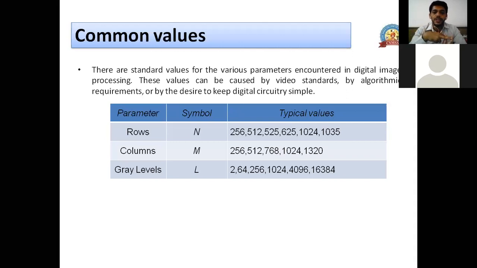64 is 2 power 6. 256 is 2 power 8. 1024 is 2 power 10. 4096 is 2 power 12. And 16,384 is, I think, around 2 power 16. I hope so. Yes, it's 2 power 16. So the gray level will always be in terms of powers of 2.